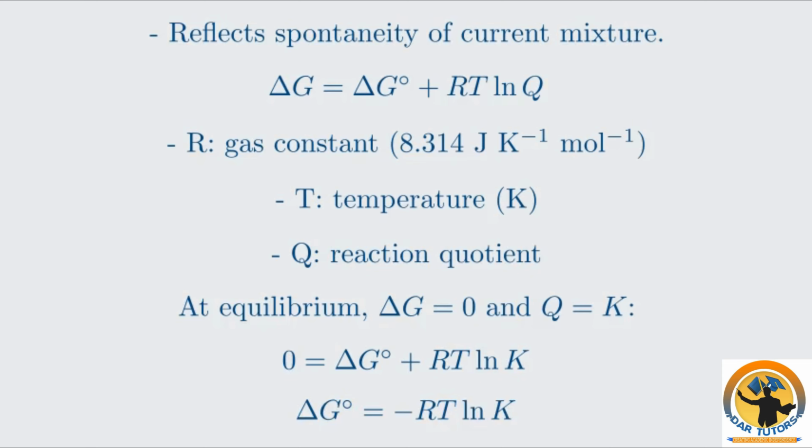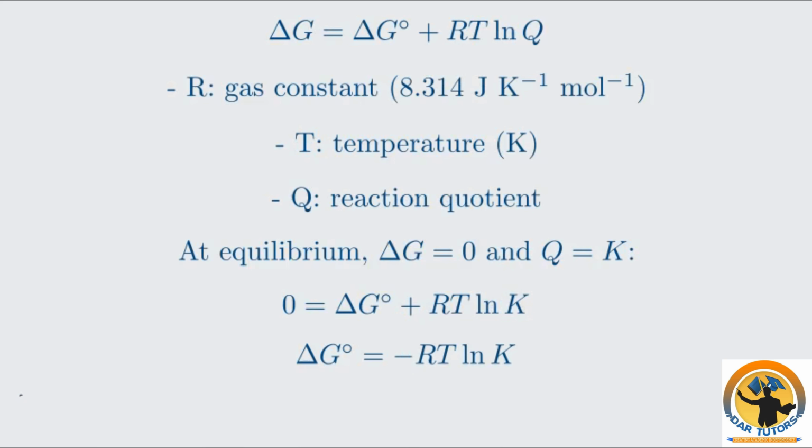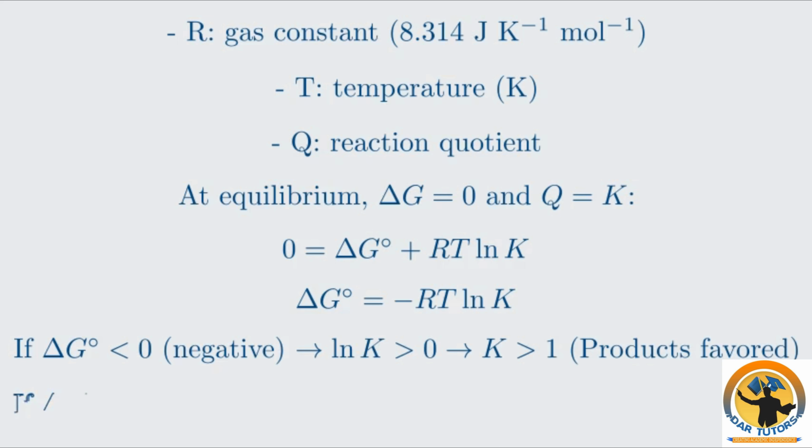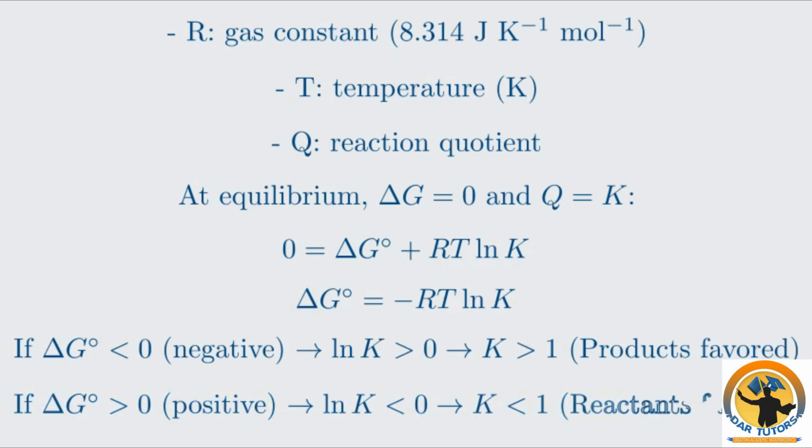This equation shows a direct quantitative relationship between the equilibrium position of a reaction, K, and the standard change in Gibbs energy, ΔG. Let's consider the implications. If ΔG is negative, then ln K must be positive, which means K is greater than 1. This corresponds to a reaction that proceeds largely to products. If ΔG is positive, then ln K must be negative, which means K is less than 1.